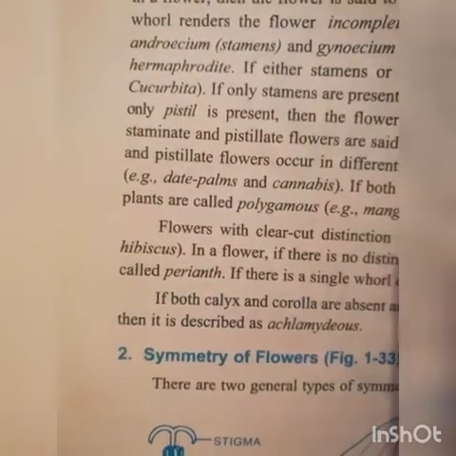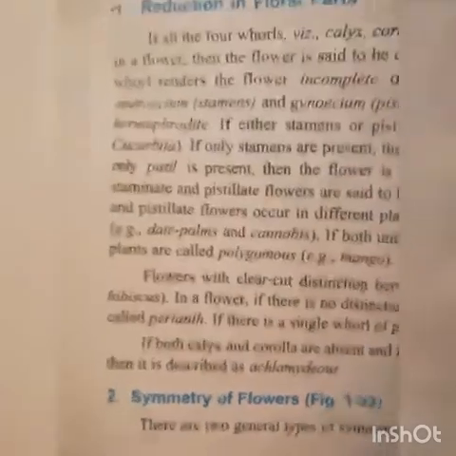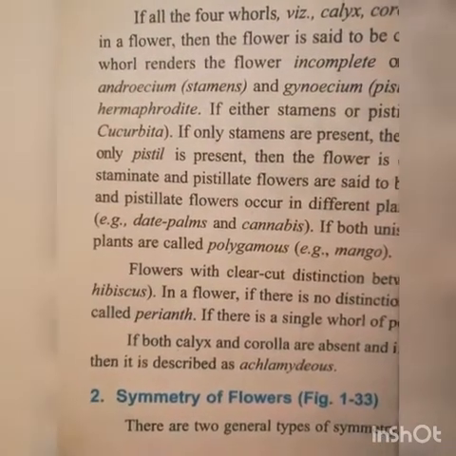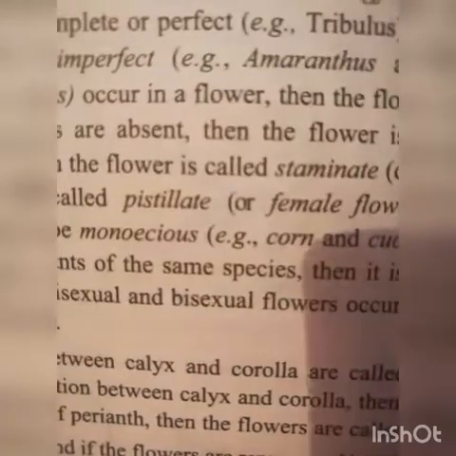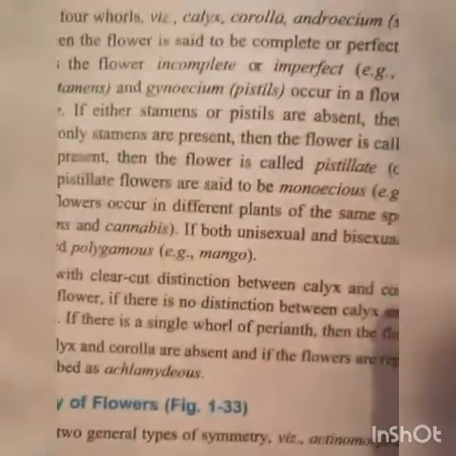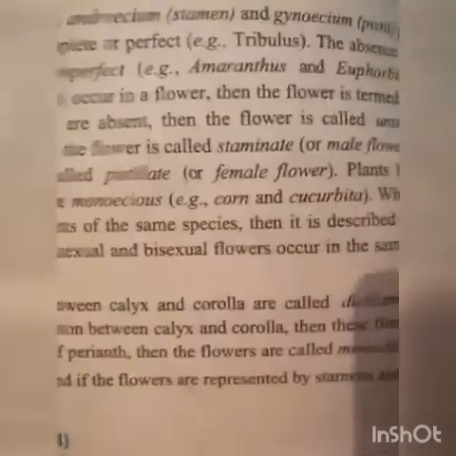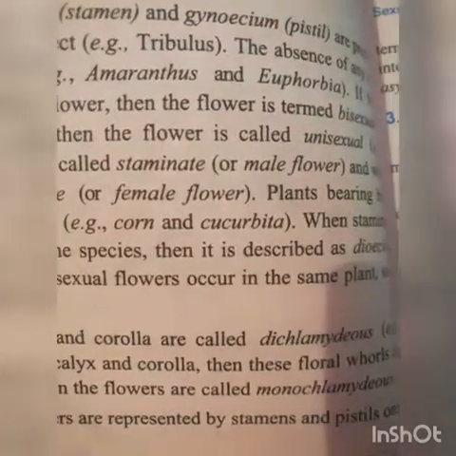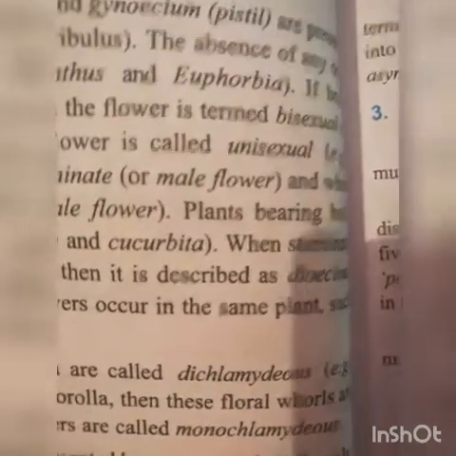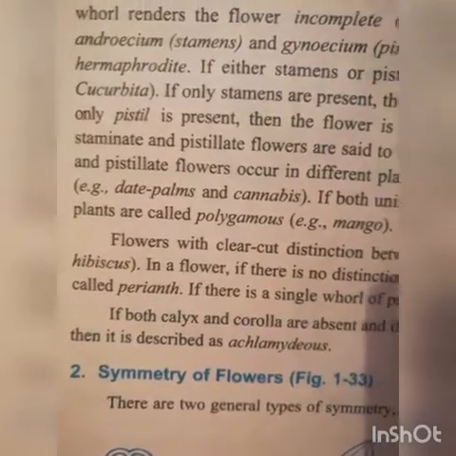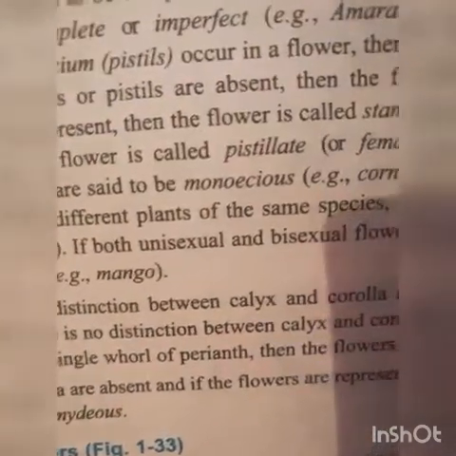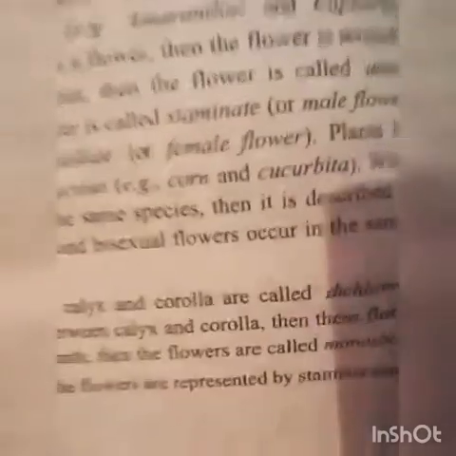Example, cucurbita, maize, papaya. If only stamens are present, then the flower is called staminate. Means in a flower, if only stamens are present, then that flower is said to be staminate or male flower. And where only pistil is present, then the flower is said to be pistillate or female flower.